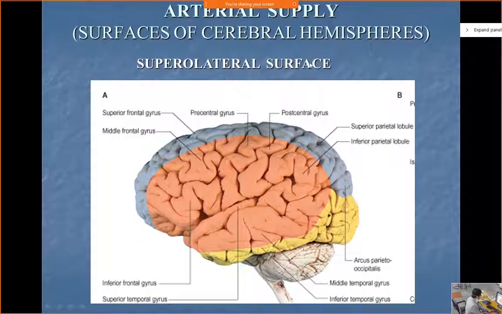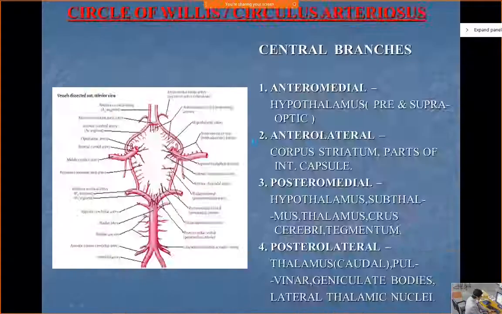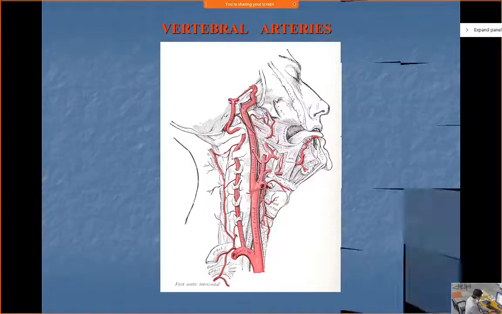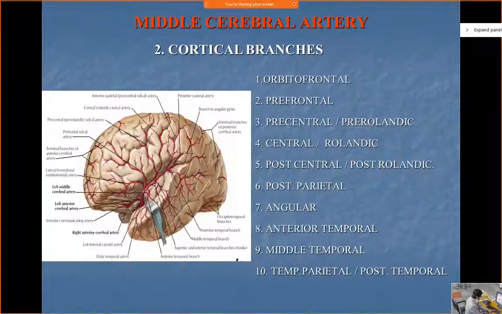Now let us see the surfaces. The superolateral surface is supplied by the middle cerebral artery, this is the Sylvian fissure, except a 2 centimeter area over here in the superomedial border, where some branches of the... wait, I'll just show you.